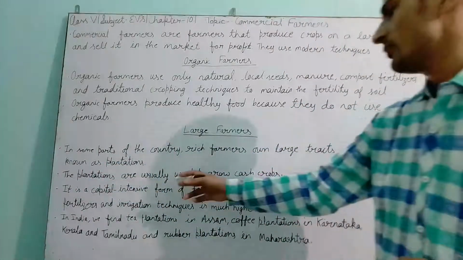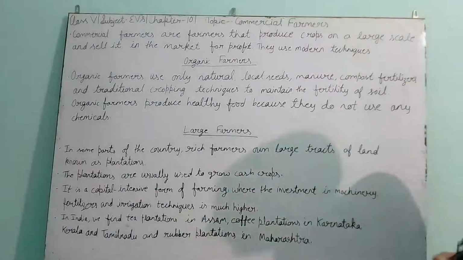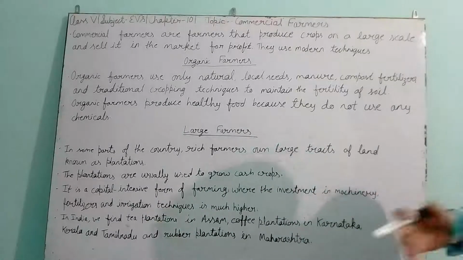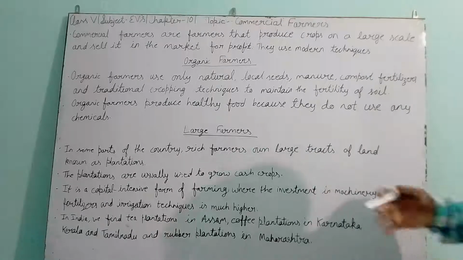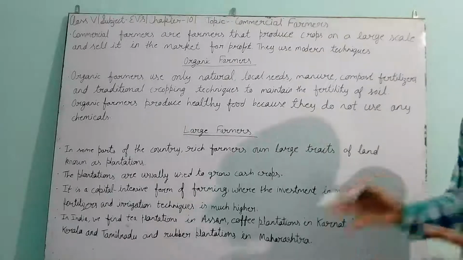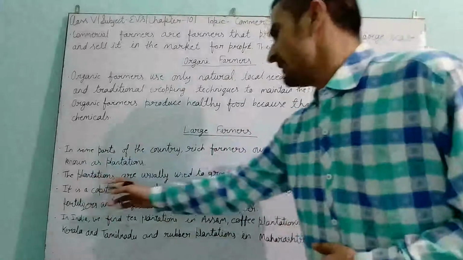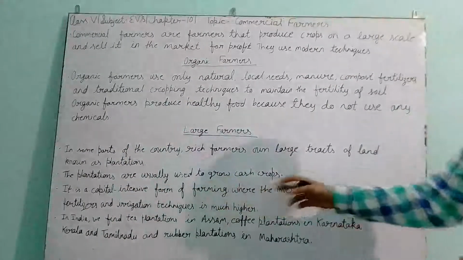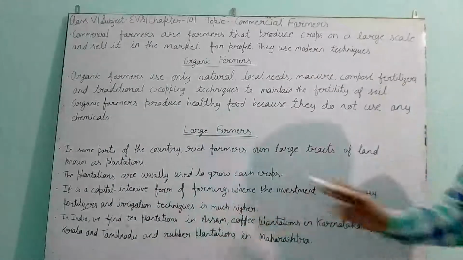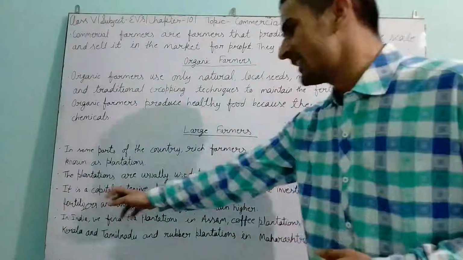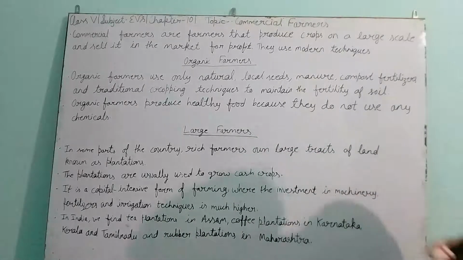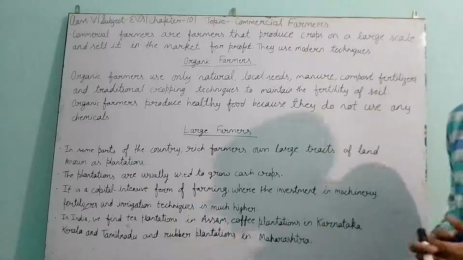The plantations are usually used to grow cash crops. In the last class we talked about cash crops. These are crops mainly produced to sell in the market. These types of crops are produced only to get profit. It is a capital intensive form of farming where the investment in machinery, fertilizers and irrigation techniques is much higher. This type of farming is capital intensive because a lot of money is invested in this production.